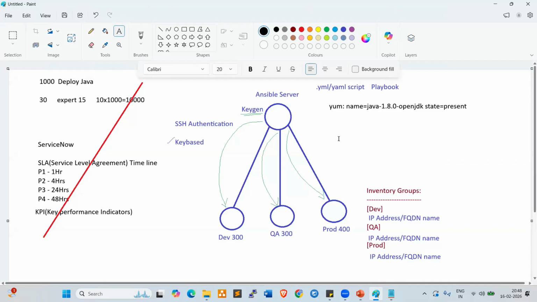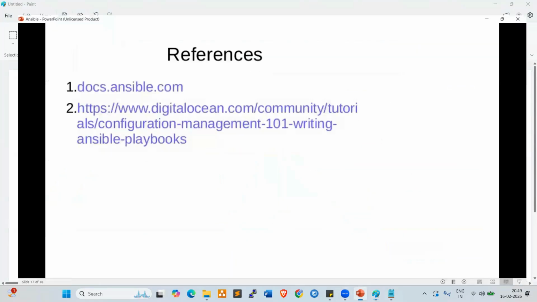Okay, we can go with shell scripts also. Yes, we can use shell scripting to perform the Java deployment. But the difference when we use Ansible is idempotency. What is idempotency?